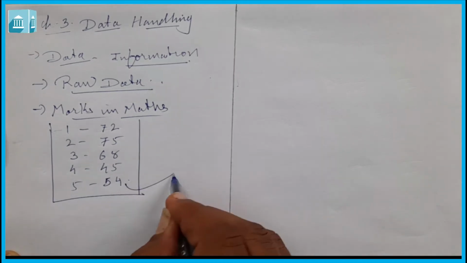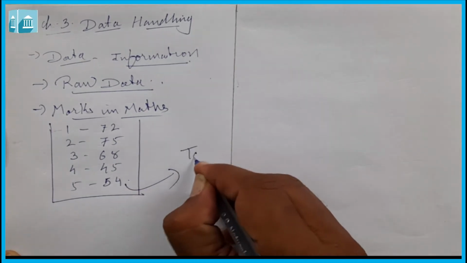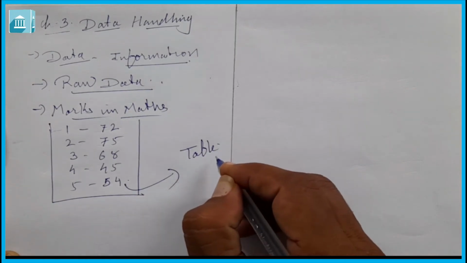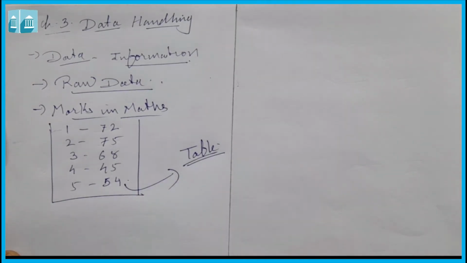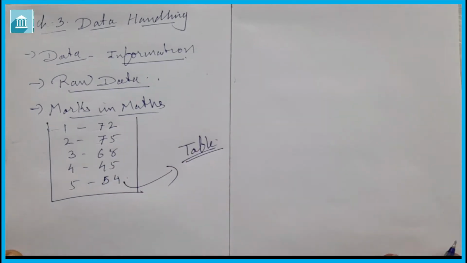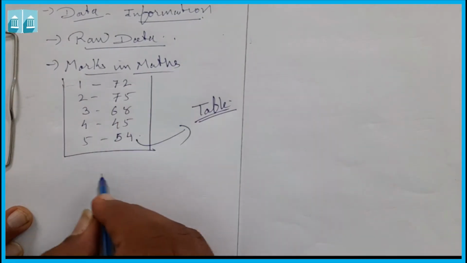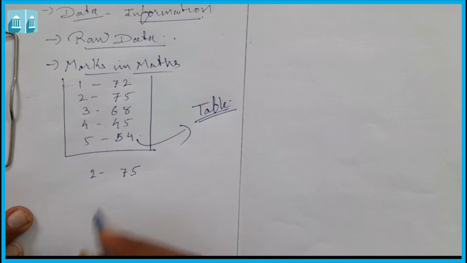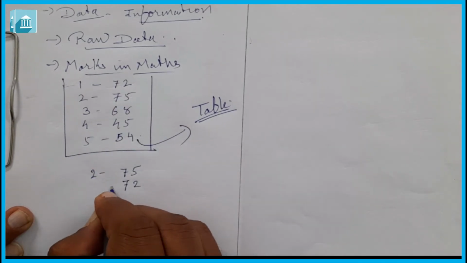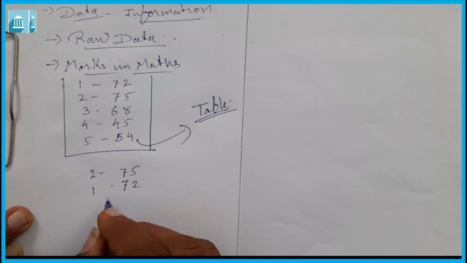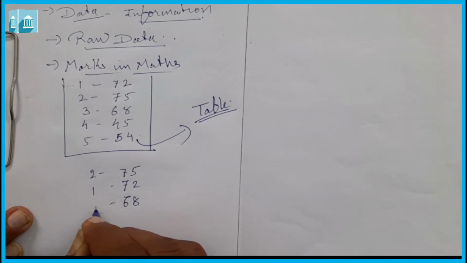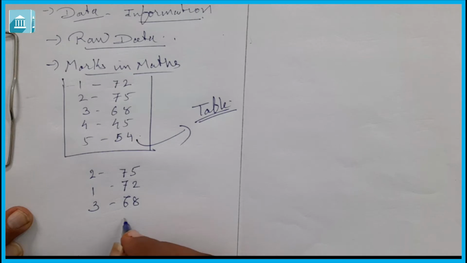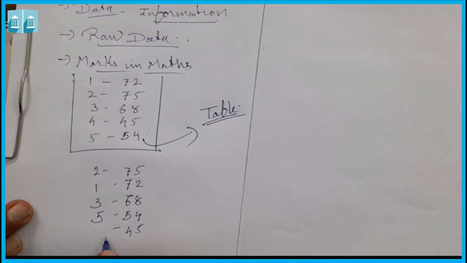When we organize it in a table form, that is known as organization of data. Suppose I want to organize it in ascending or descending order. Here we can say roll number 2 got 75 marks, then 72 marks is roll number 1, then 68 marks of roll number 3, then 54 marks of roll number 5, then 45 marks of roll number 4.